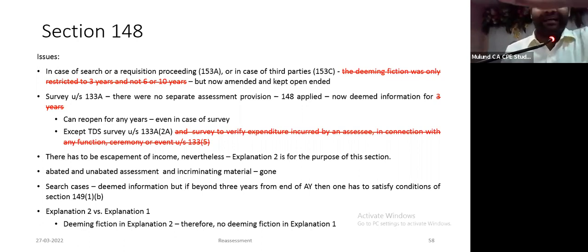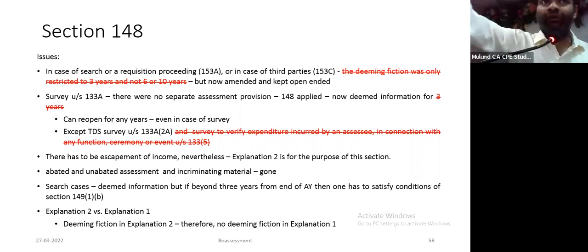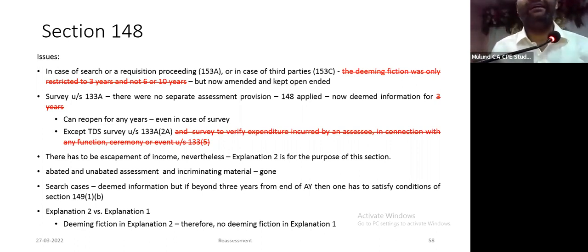Suppose that asset is disclosed by her in a return of income. Just because the asset belongs to her, can you reopen? The answer is no. Then you are making fishing roving inquiries, not even applied your mind. Therefore, the procedure of 147 becomes important.